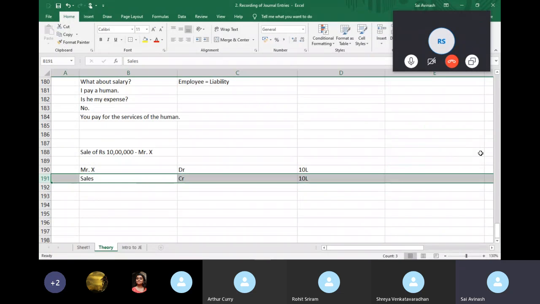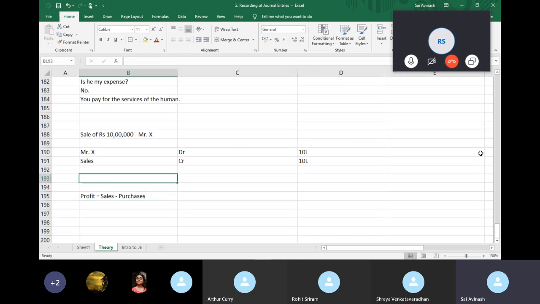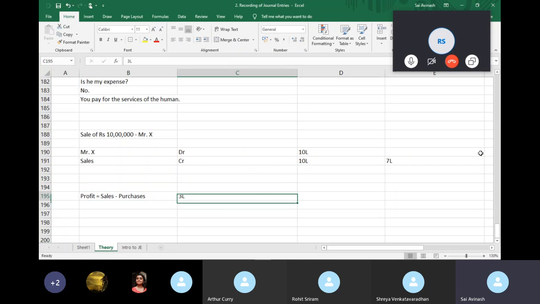Now this sale, in common sense, what is profit? Profit, as we saw, is equal to sales minus purchase, or sales cost minus purchase cost. Let's presume, I'm just giving you an idea, that for this sales transaction, the purchase cost was 7 lakhs. So logically, the profit I've made is 10 lakhs minus 7 lakhs, which is 3 lakhs.